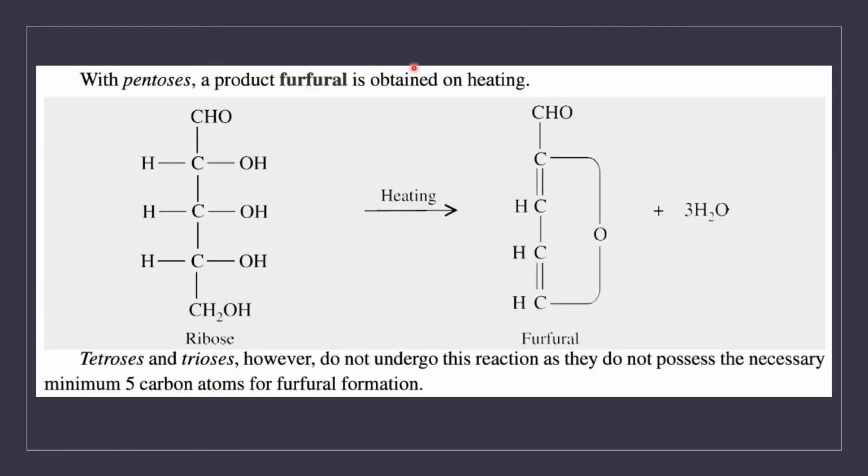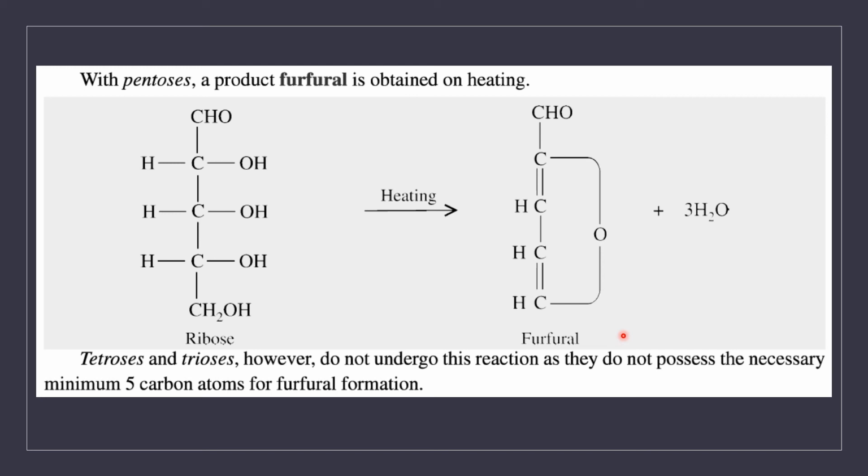When you take pentoses, upon heating, instead of 5-hydroxymethyl furfural, we will be getting furfural. When you treat hexoses with strong mineral acids, you will be getting 5-hydroxymethyl furfural, whereas when you take a pentose like ribose, you will get furfural.